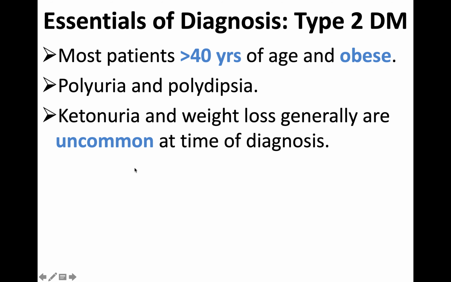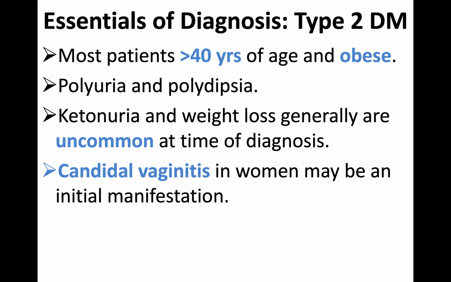So initially you don't find ketonuria, because gradually the insulin resistance worsens, and eventually the patient may fall into ketonuria, when the glucose level goes beyond 280 to 300 milligram and above. Then candidal vaginitis in females may be an initial manifestation.